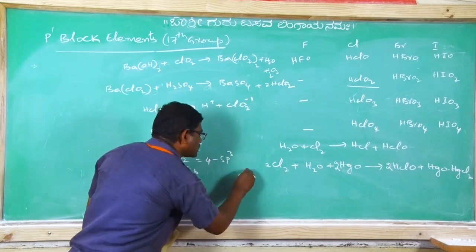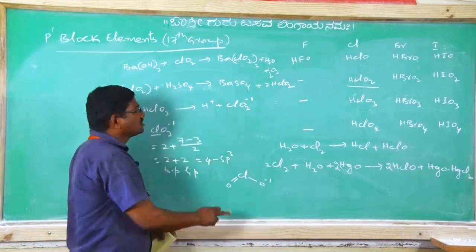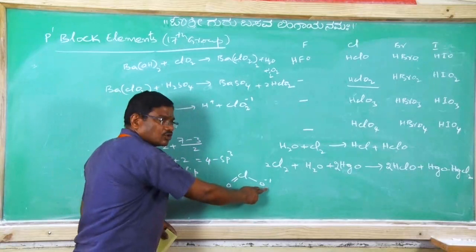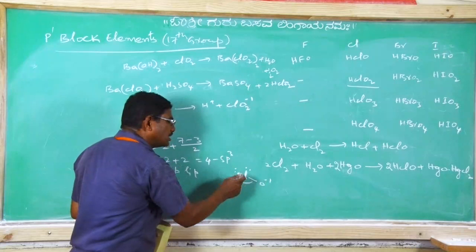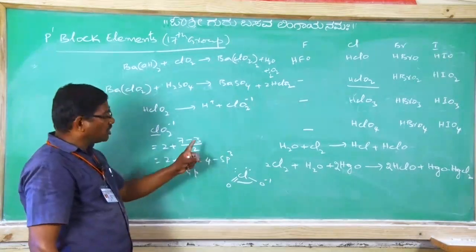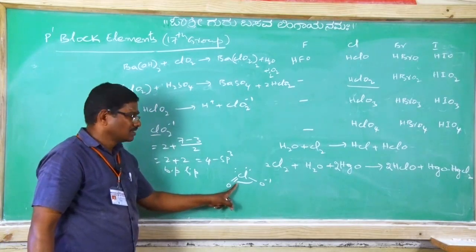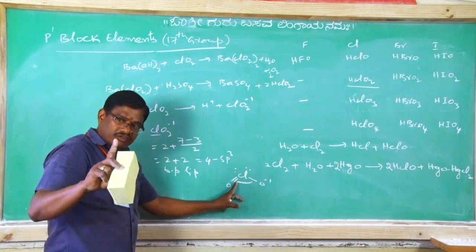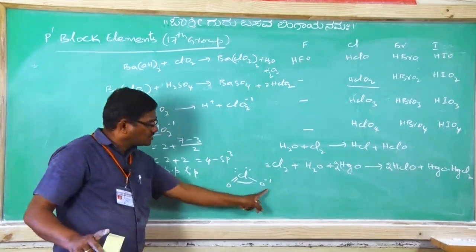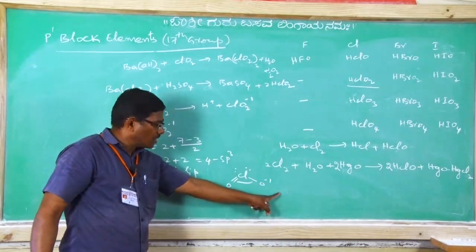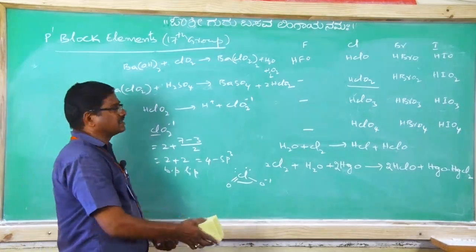Therefore here Cl double bond O minus. Suppose you consider H attached to this. It is angular, on which 2 are lone pairs and these 2 are bond pairs. One more thing: they may ask how many sigma and pi bonds. The double bond has 1 sigma, the single bond is sigma, therefore 2 sigma. If you also consider H, 1 more sigma, so 3 sigma with 1 pi bond. Clear? This is chlorous acid.